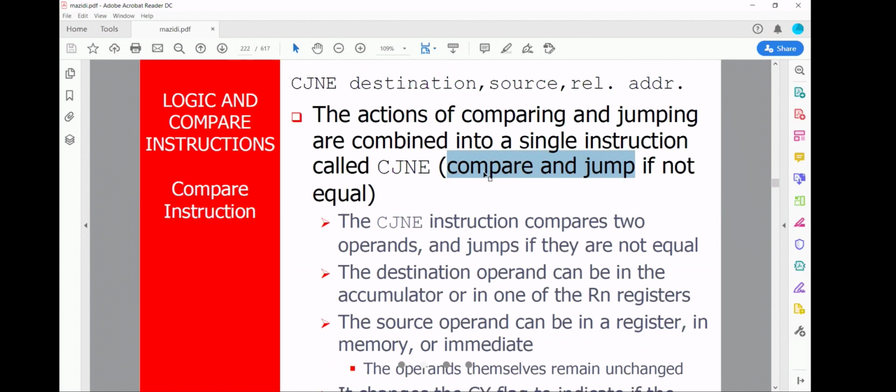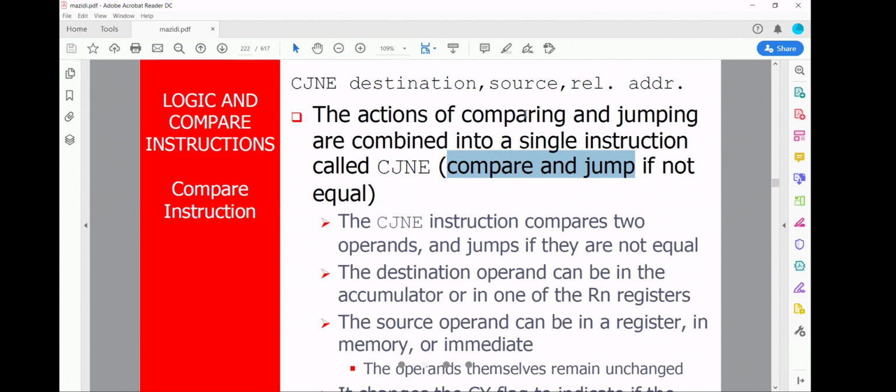Okay, we'll see this. Two things will be compared. If that two things are same, do this one. If it is not same, do this one. Anyway, CJNE, we'll see some example.